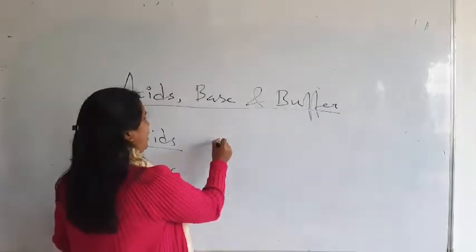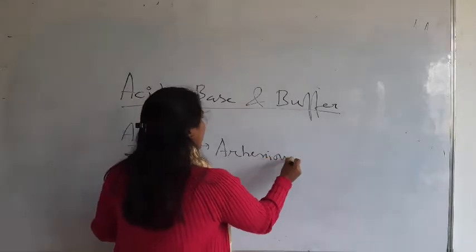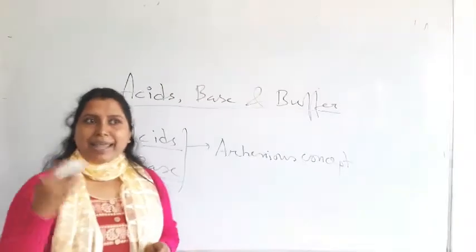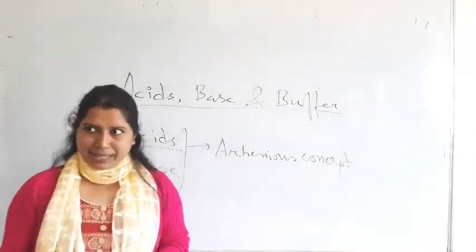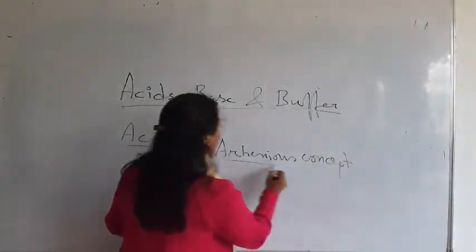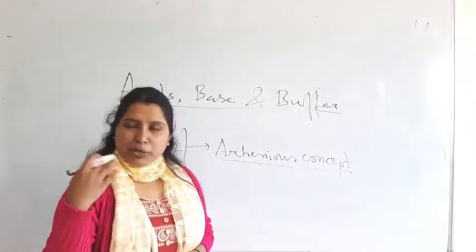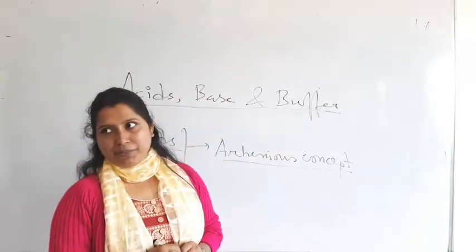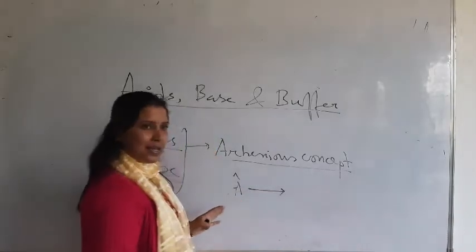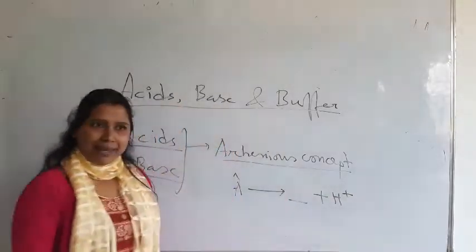First concept is called the Arrhenius concept. That means Arrhenius ने बोला था क्या एसिड है क्या बेस है. Arrhenius defined what are acids and what are bases. According to Arrhenius, acids are the substances which produce protons if you dissolve them in water. So acid releases proton if you dissolve in water.